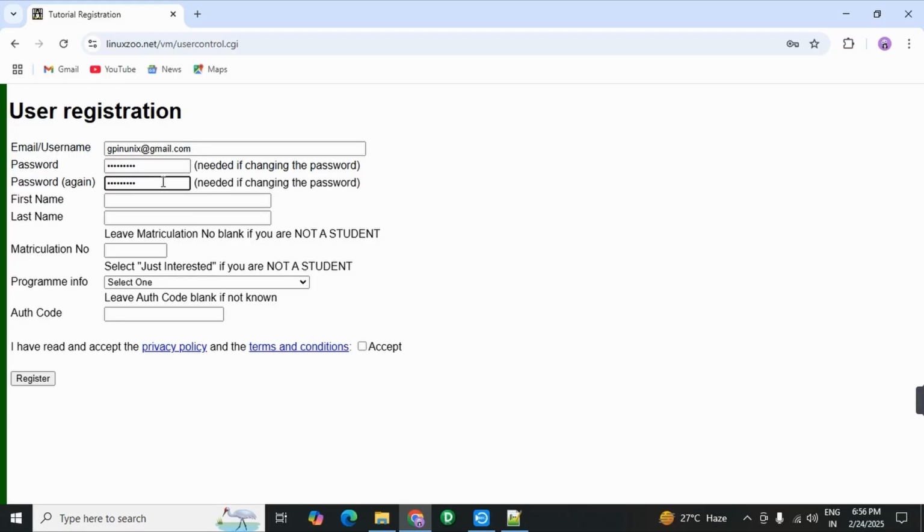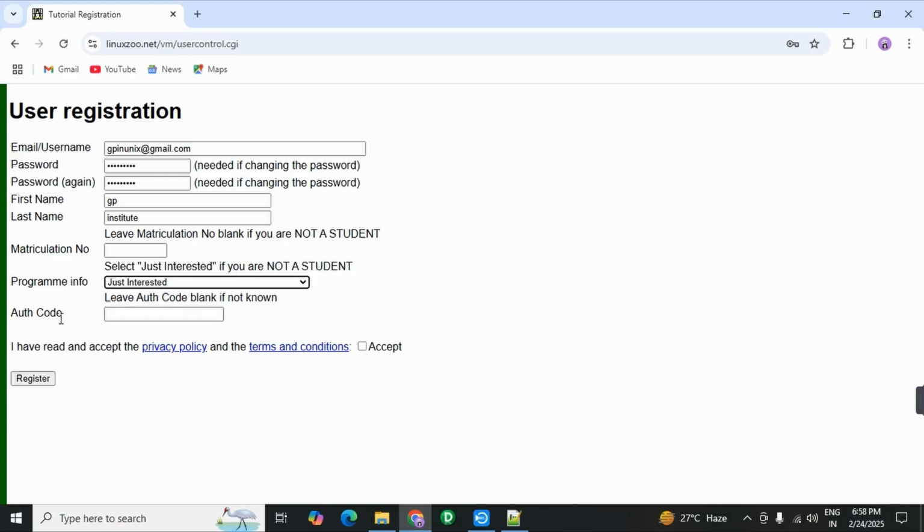Next you have to provide first name and last name, GP Institute. Next one, matriculation number. No need to provide this matriculation. Next, program info. Click on it and select just interested. Okay, just click on interested.